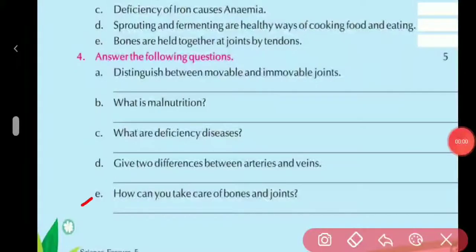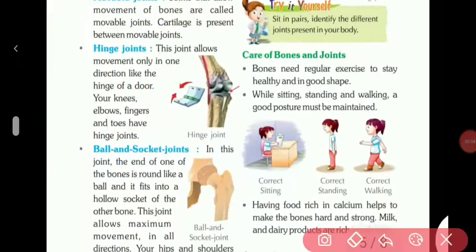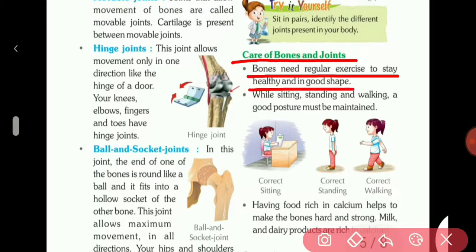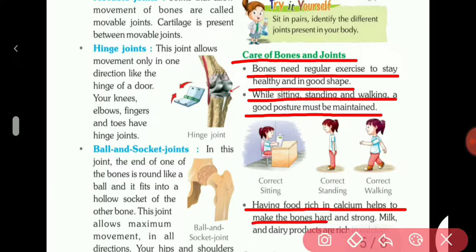So the E part, how can you take care of bones and joints? Here is your answer. Care of bones and joints. Bones need regular exercise to stay healthy and in good shape. While sitting, standing, and walking, a good posture must be maintained. Having food rich in calcium helps to make the bones hard and strong. Milk and dairy products are rich in calcium. Here is your fifth answer.